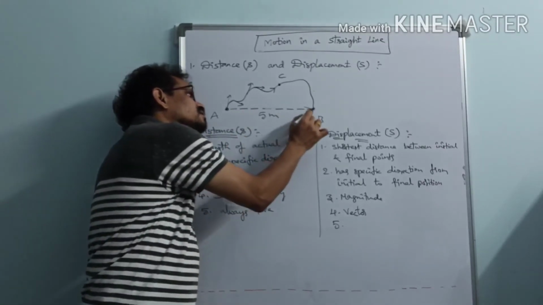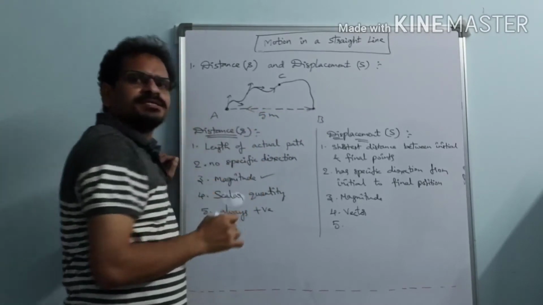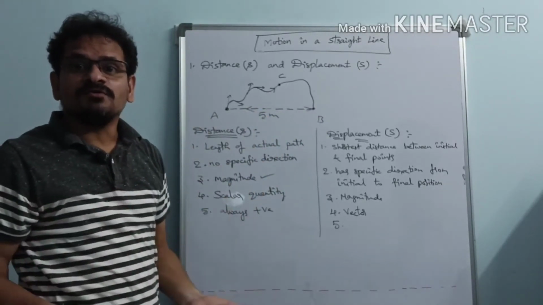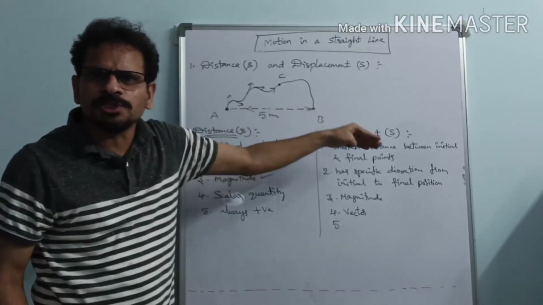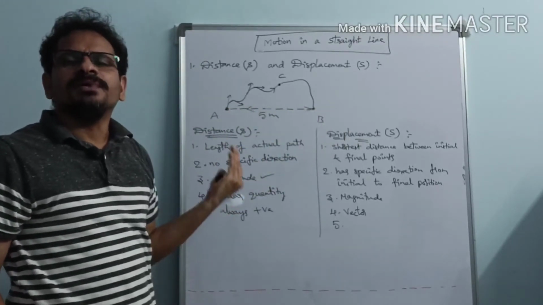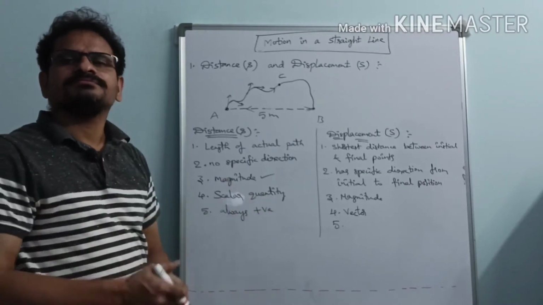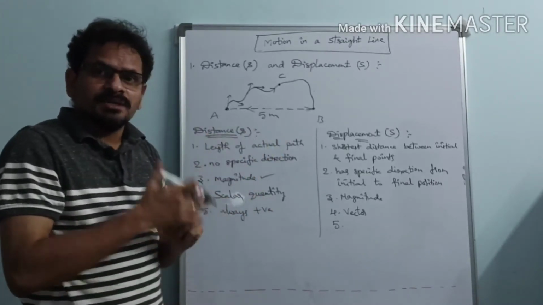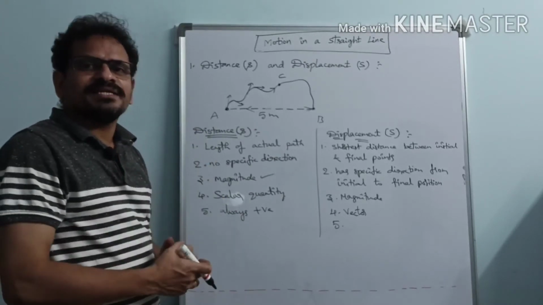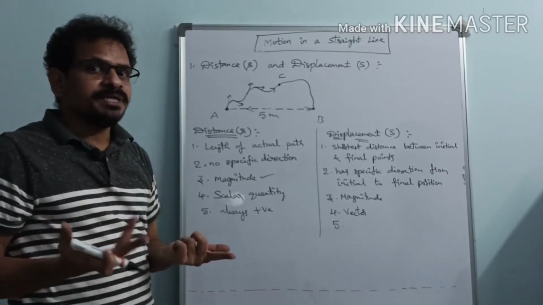Suppose the particle returns from B to A. In this case the displacement is negative, because we considered the earlier direction as positive. If one direction is positive, its opposite direction will be negative. So for displacement, positive is there, negative is there, as well as zero displacement is also there.